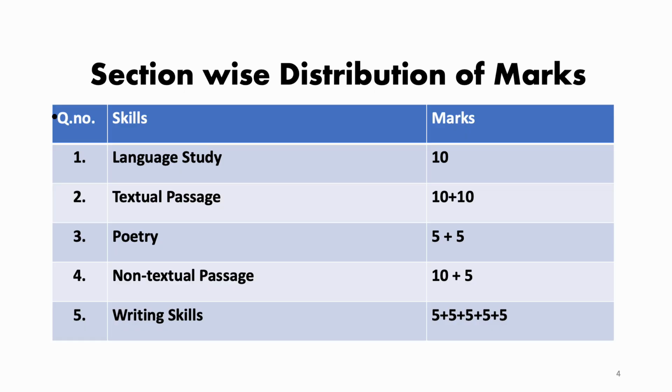Let's analyze and understand section wise how the marks have been distributed. Language study carries 10 marks. Then we have textual passages, 2 passages carrying 20 marks. Poetry carries 10 marks. Non-textual passage 10 marks plus a summary of it. And total writing skills will be 25 marks. So in total it will be an 80 marks paper.